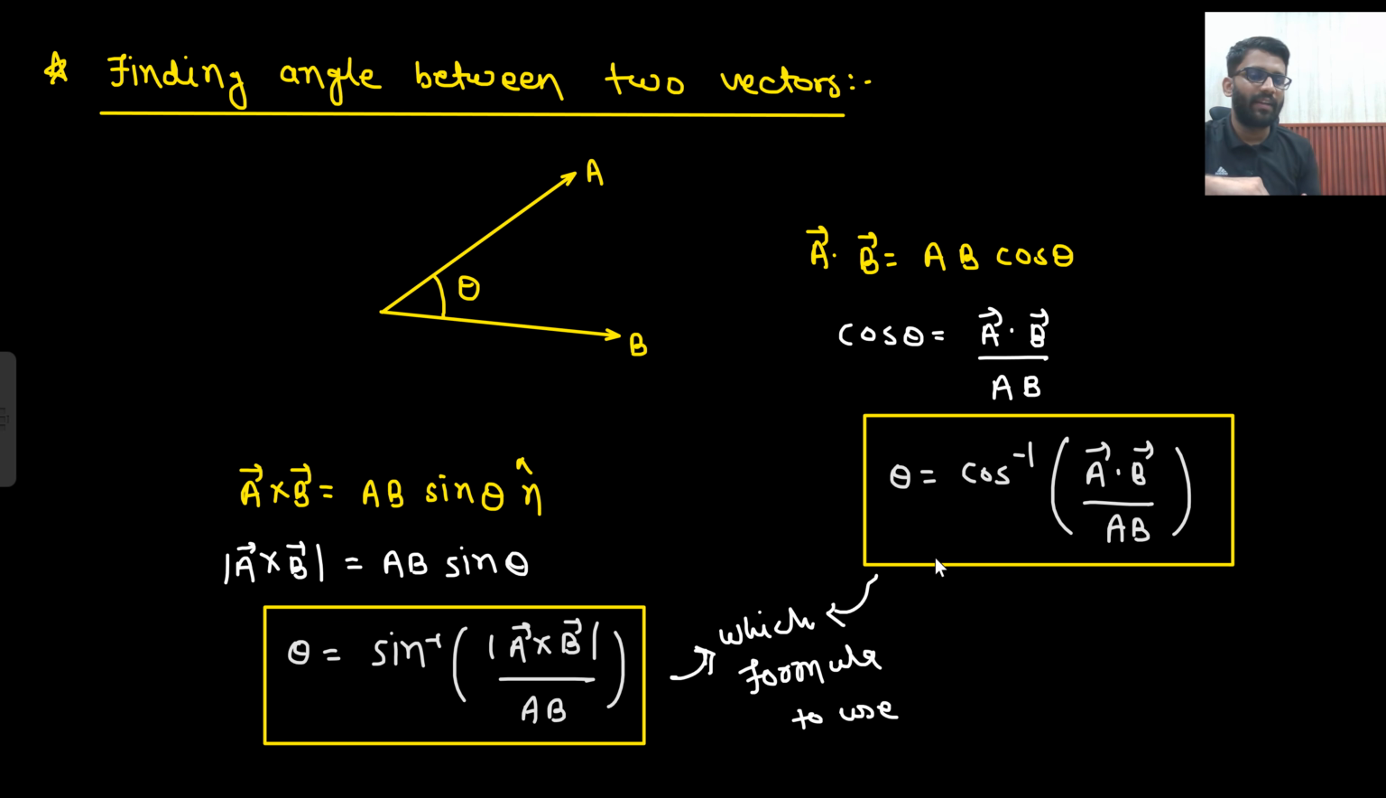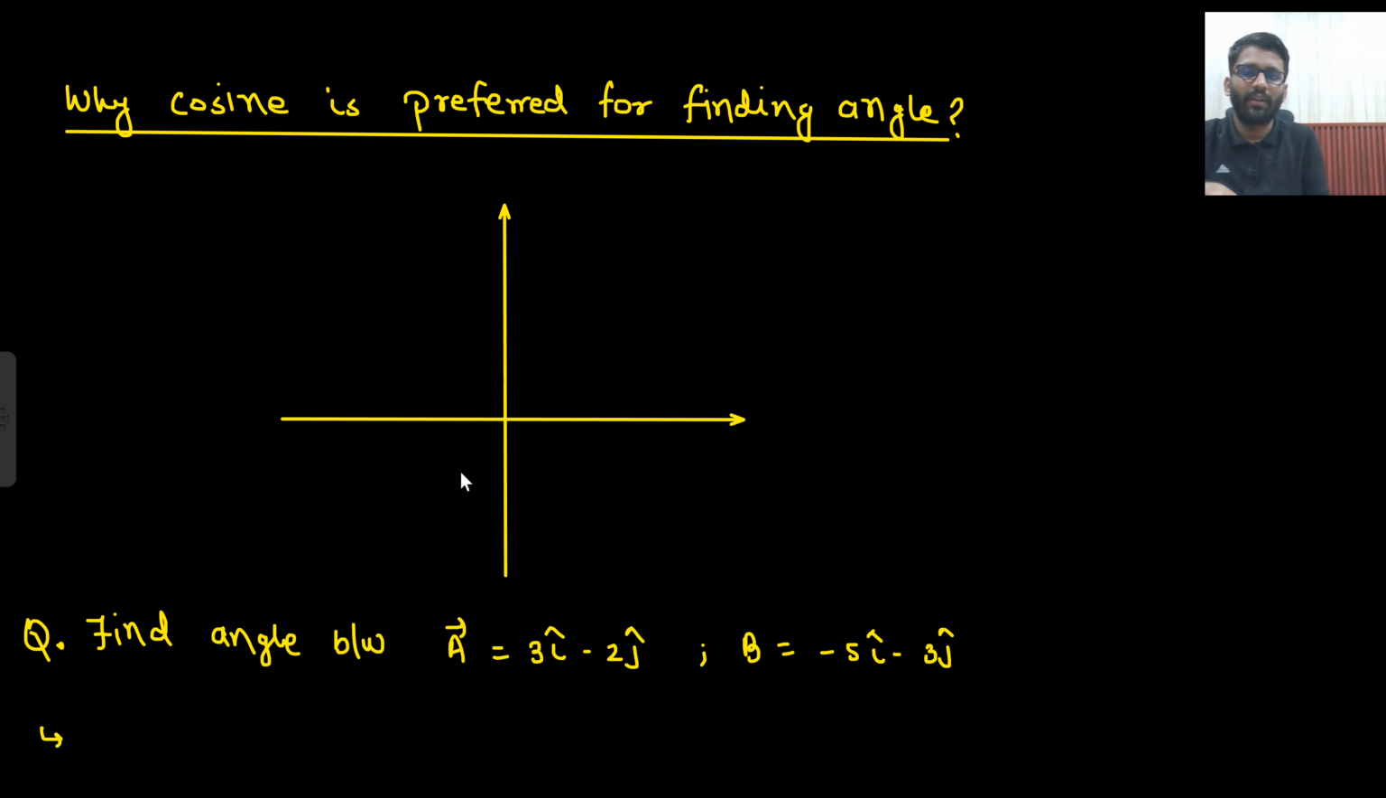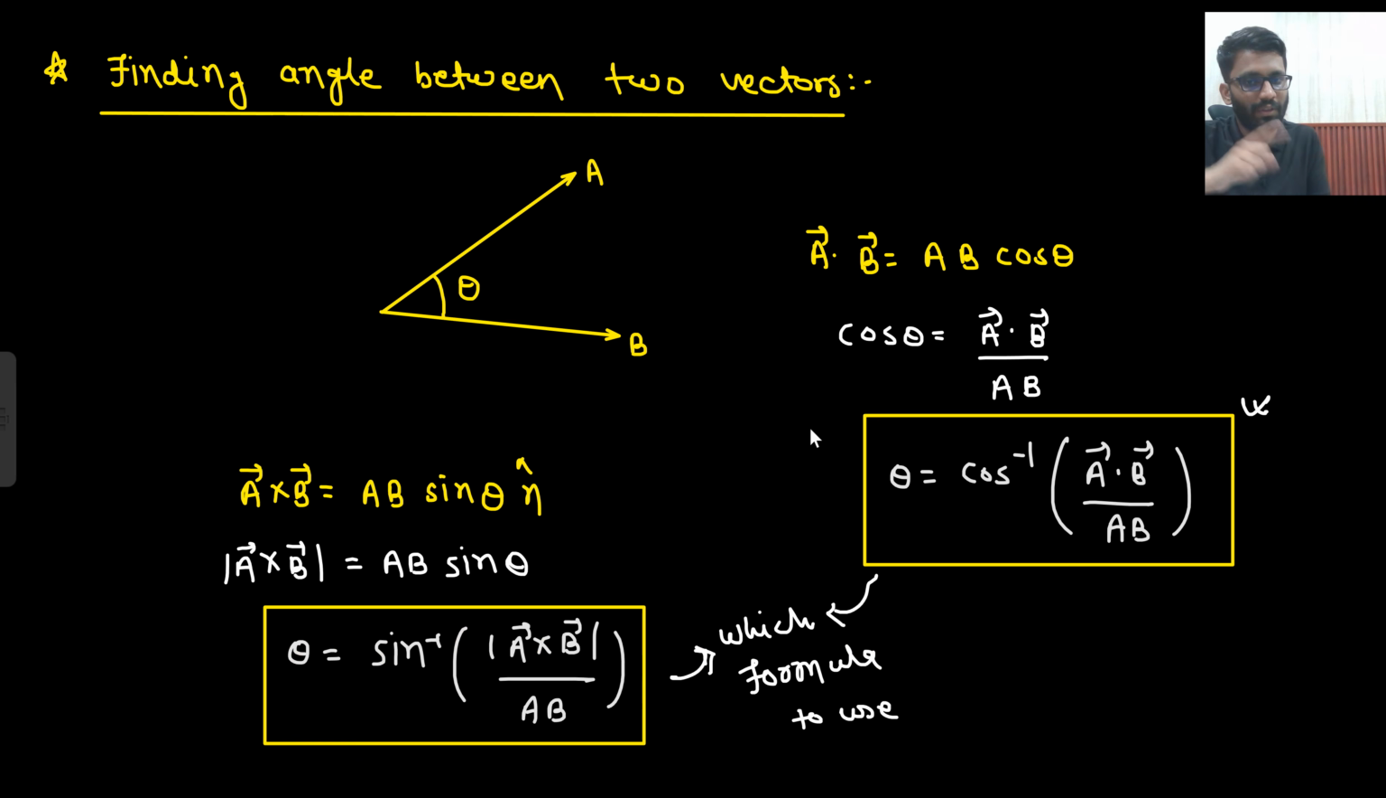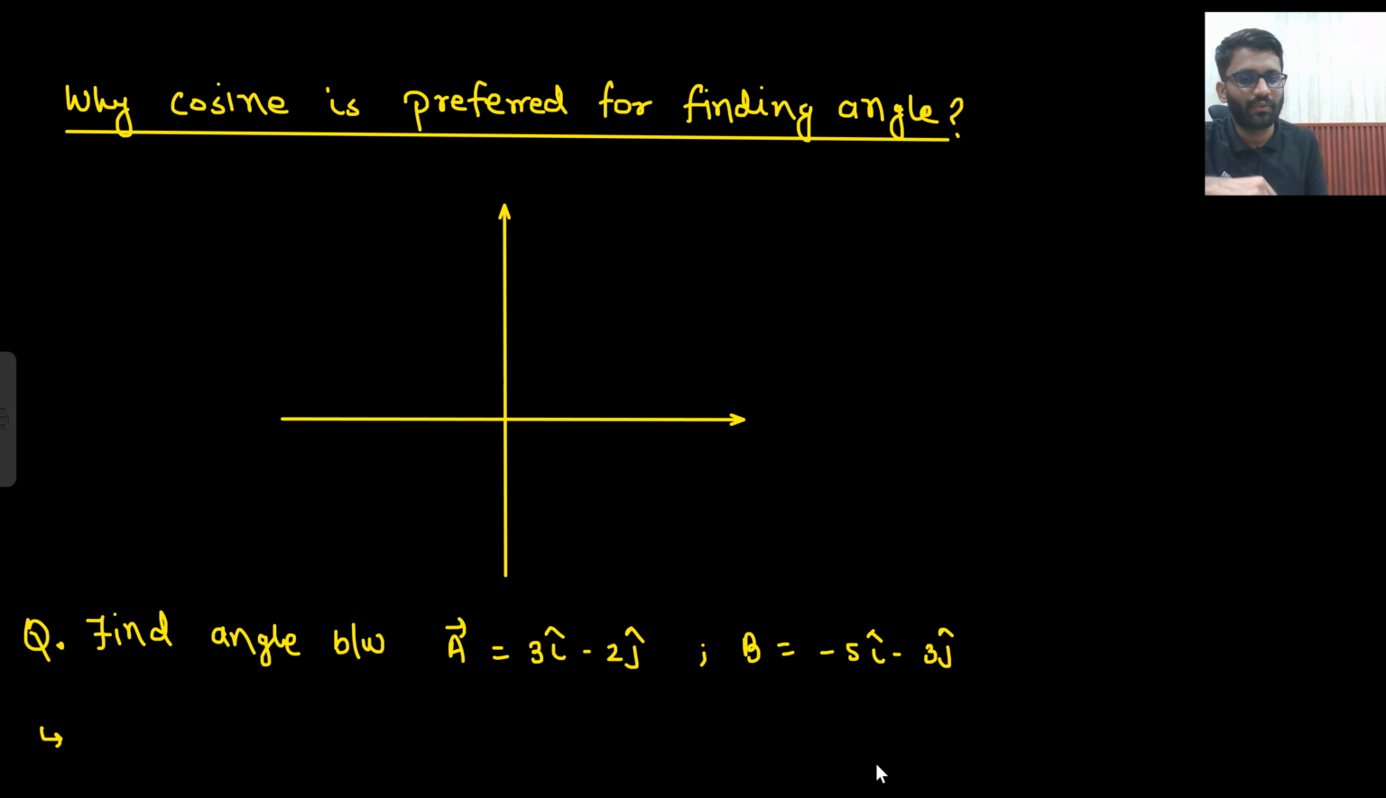Generally those who have studied in 11th, 12th class, they would see we always use the cos formula. Why is that so? Let's try to prove it. Why is cosine preferred for finding the angle? So we use the cos formula. Why is that so?